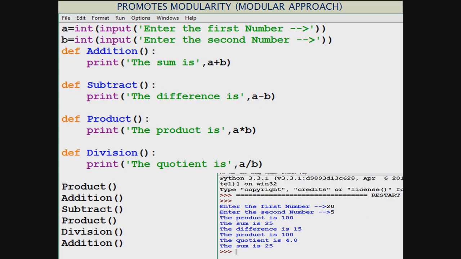Now modularity. What is modularity? We have divided this code into 4 parts and we are using whichever part we want. So this is modularity. Third is the program is easy to understand and comprehend. So you can well see, your friend can see and understand it is a program of calculation, mathematics, and addition, subtraction, product and division is being done. Reusable. See, addition has been used twice. Subtraction has not been used, but product again has been used twice. So you have used product and addition 2 times. So this is said to be reusability.